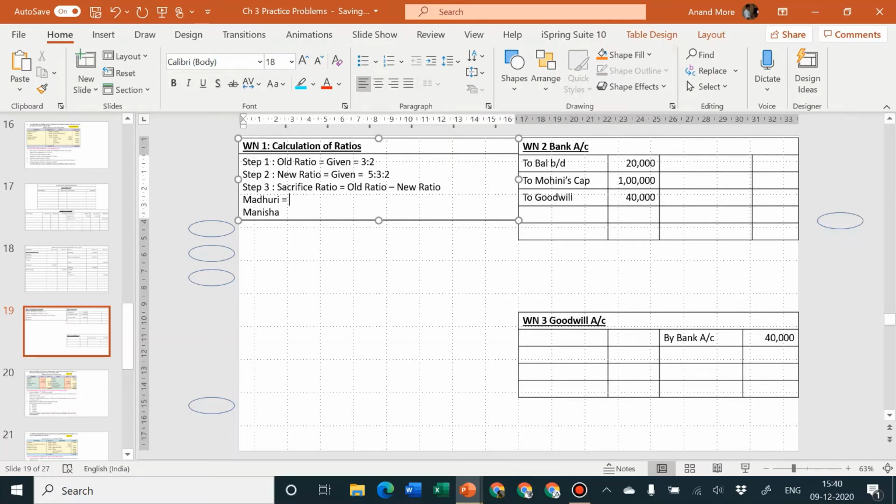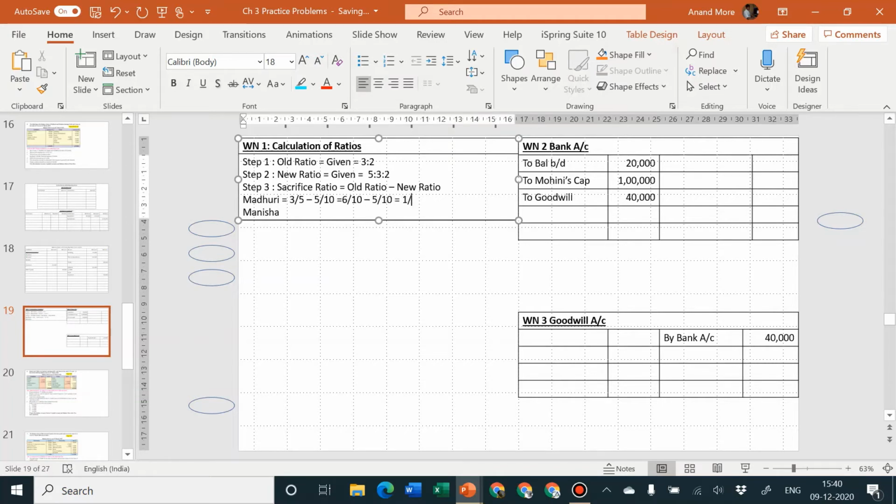So let us write down, old ratio was 3/5 minus new ratio is 5/10. It is necessary for us to first of all convert the first part of the equation to the same denominator. So the first part will be multiplied by 2, that becomes 6/10 minus 5/10